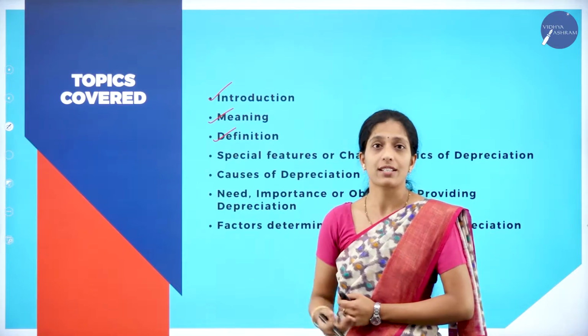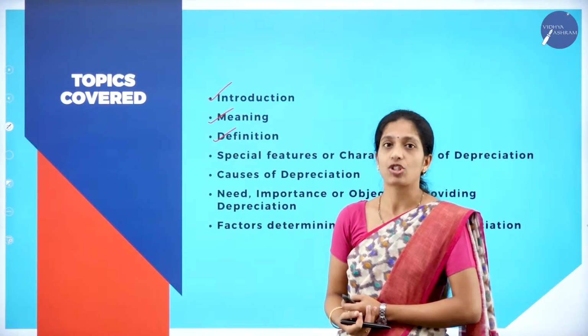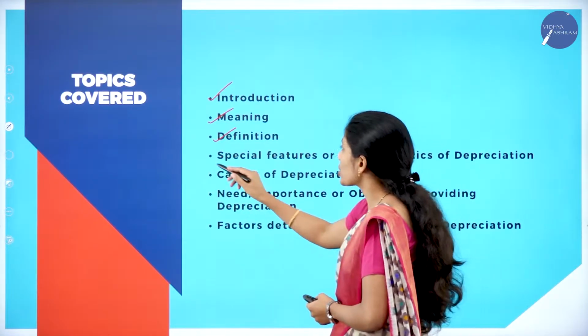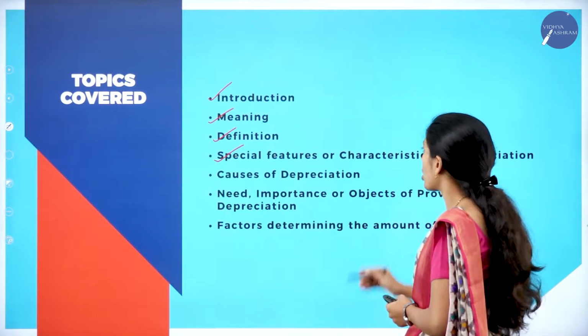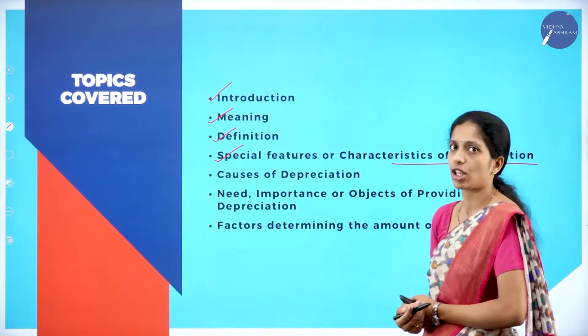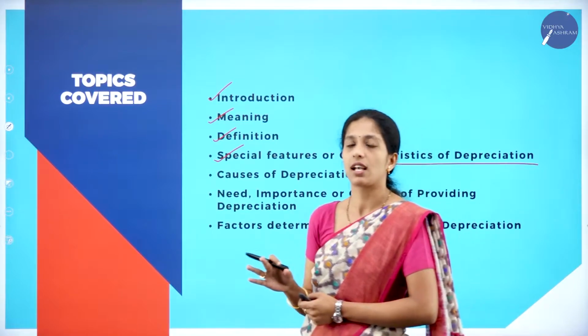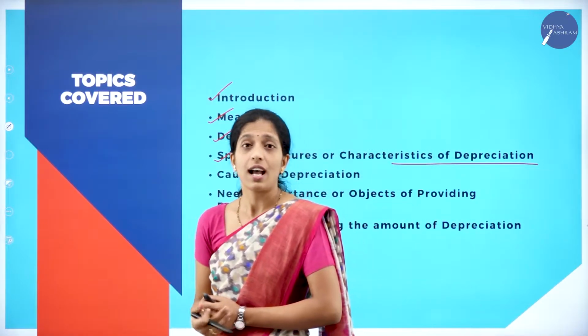Next, the definition of depreciation. We have already discussed one of the important definitions. Next are the special features or characteristics of depreciation, which help us understand its actual meaning.